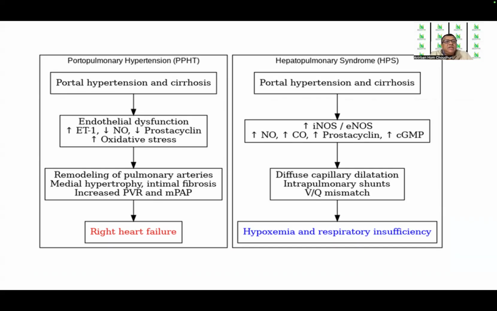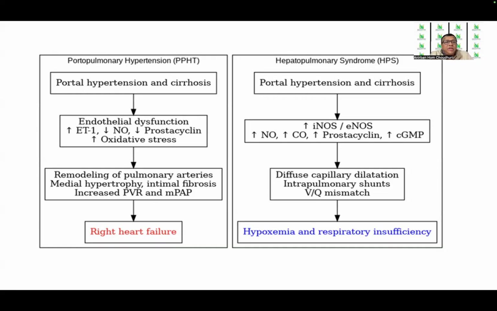dysfunction, which lies in an increase in ET1 with a fall in nitric oxide, a fall in prostacyclin, with increased oxidative stress. Whereas in hepatopulmonary syndrome, there is an increase in iNOS, or nitric oxide synthase, and increased nitric oxide, increased prostacyclin with increased cyclic GMP.